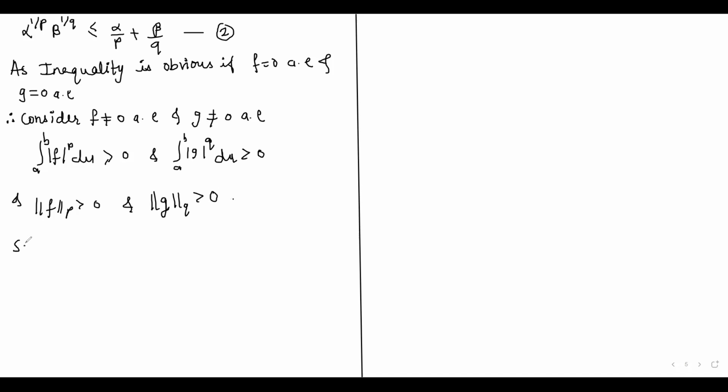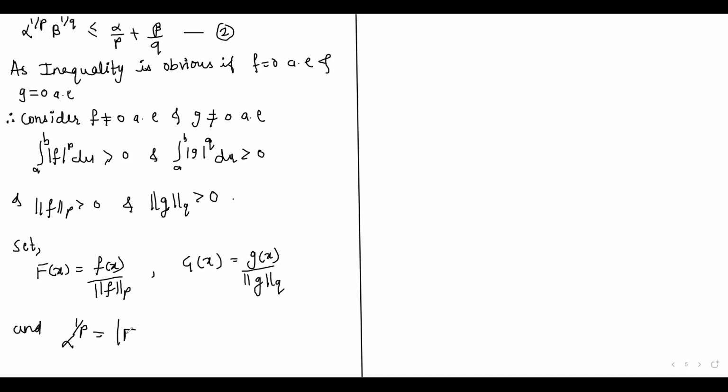Now we define capital F of x equals to the function small f of x upon norm of f over p, and capital G of x is equal to small g of x over norm of g over q, and also that alpha to the power 1 by p is mod of f of x, and beta to the power 1 by q is equal to mod of g of x.